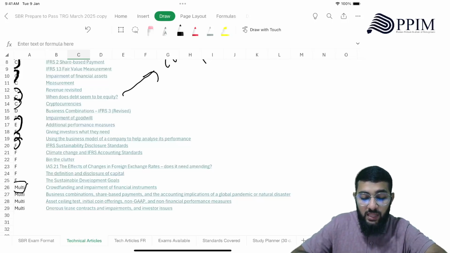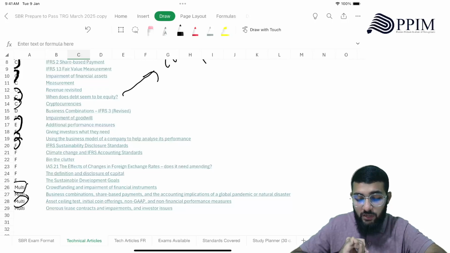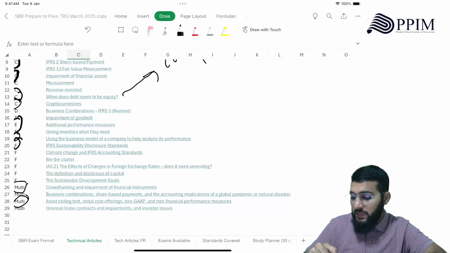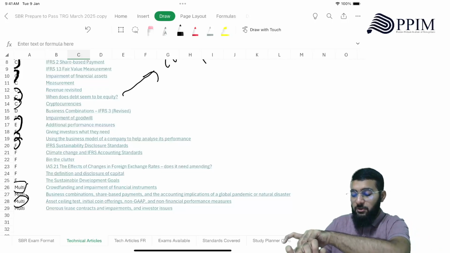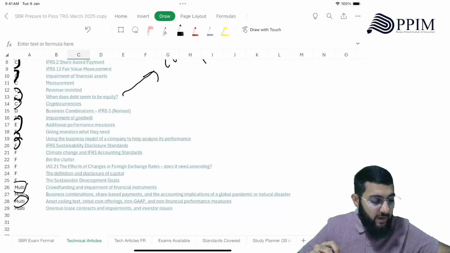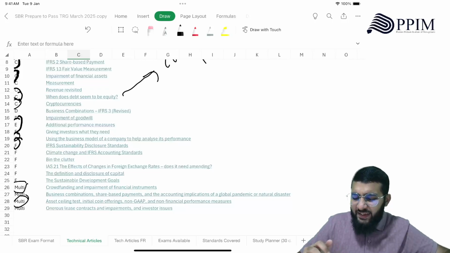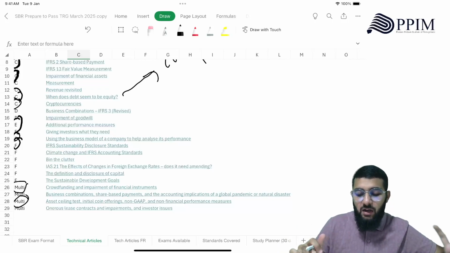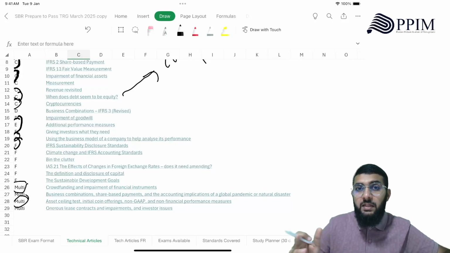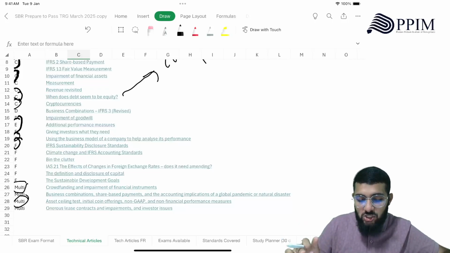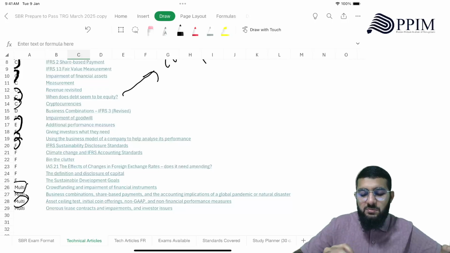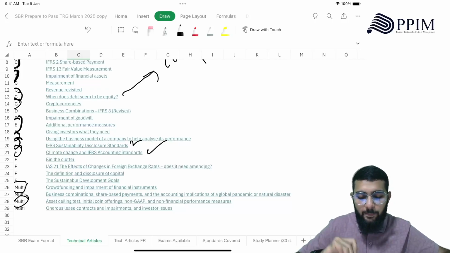Know the impairment of financial assets component, asset ceiling, initial coin offering, non-GAAP, etc. That also is important. So here also there is implication of a global pandemic or natural disaster. Now that is outdated. It's very unlikely that they will ask questions around global pandemic or natural disaster, but they may ask you how this is going to impact other current issues, for example, climate change. They have given some detailed insights in these two technical articles. Read them.